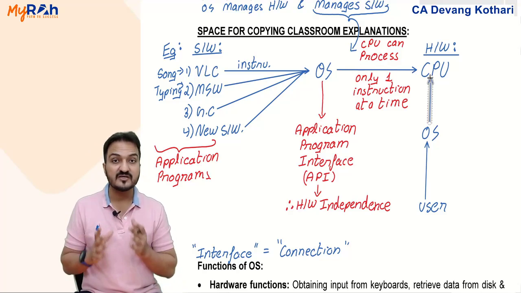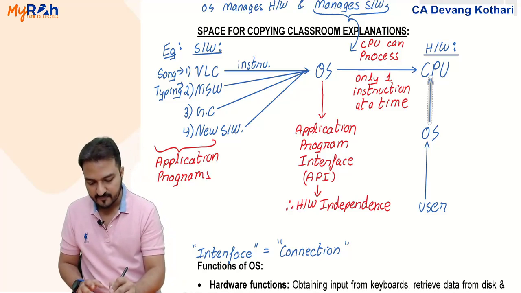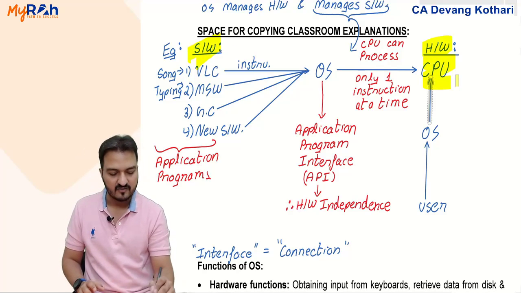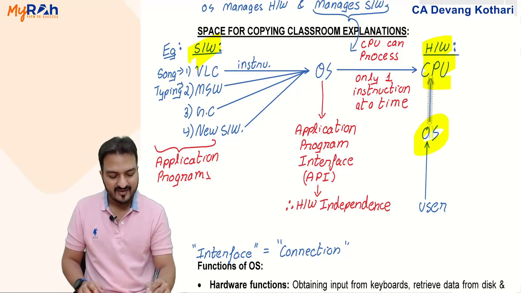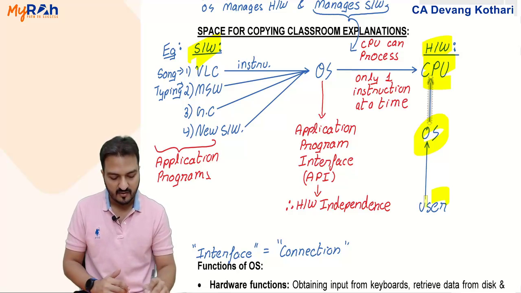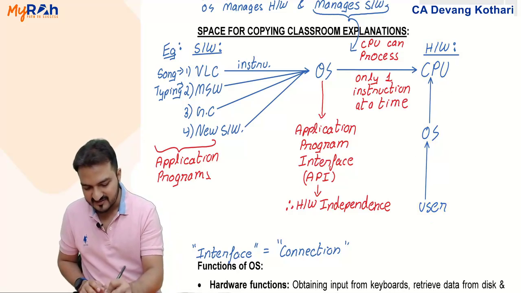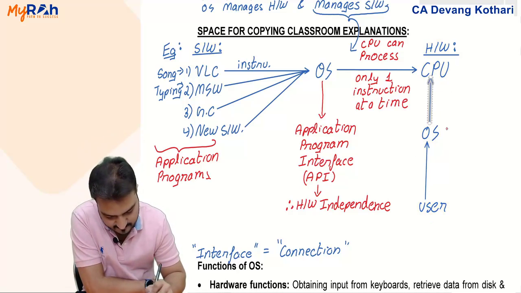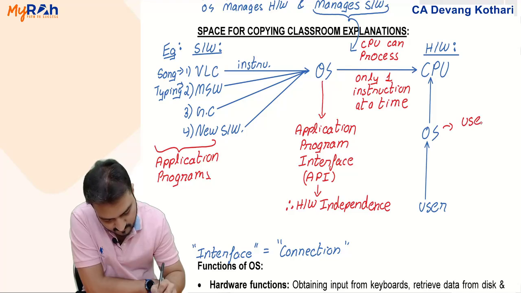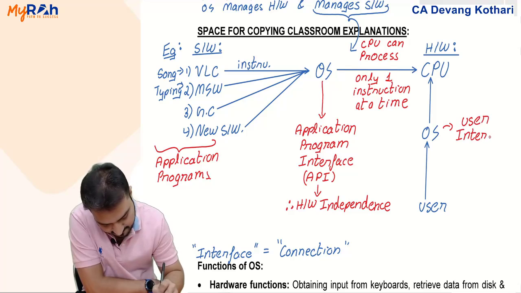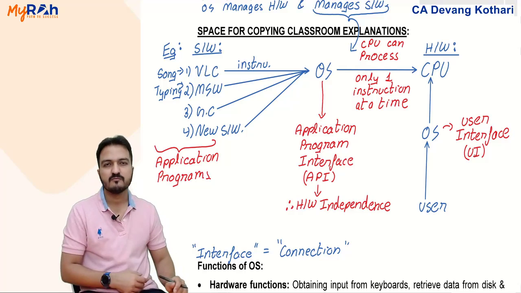So the user can contact the operating system, which will then pass it on to the CPU. Just like the operating system comes between software and the hardware, similarly the operating system will also come between user and the CPU. This is where I say the operating system provides user interface, also called UI.